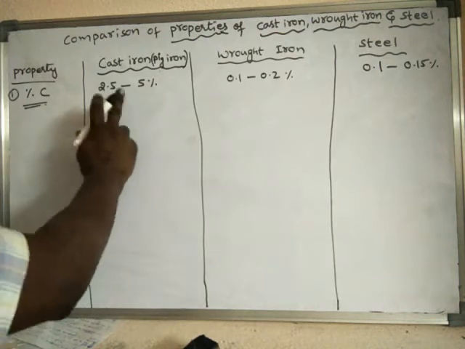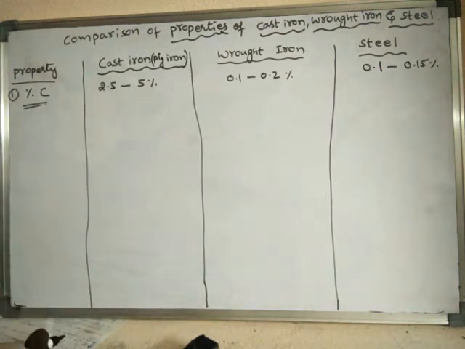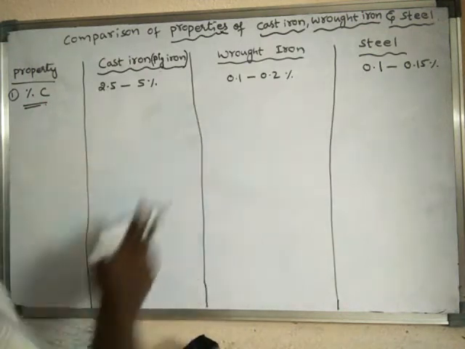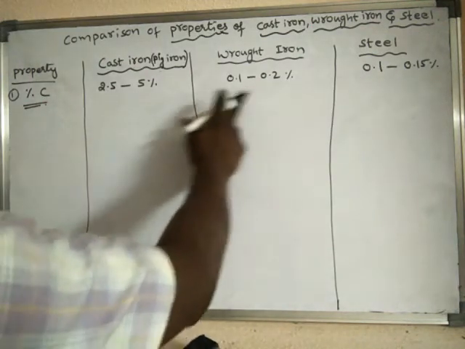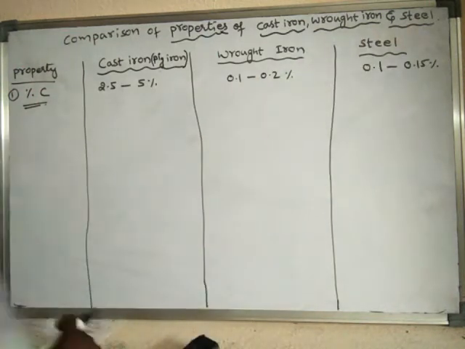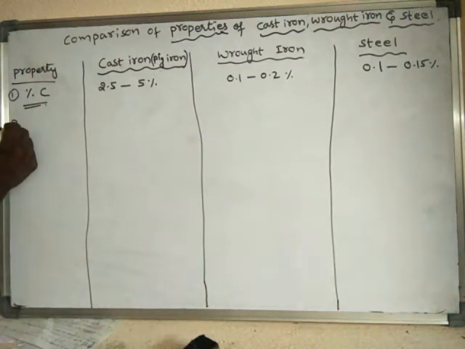So the carbon content is more in cast iron. It is intermediate in wrought iron, and it is less in steel. Next, if you see the melting point.